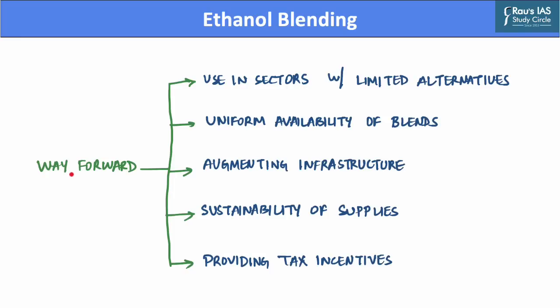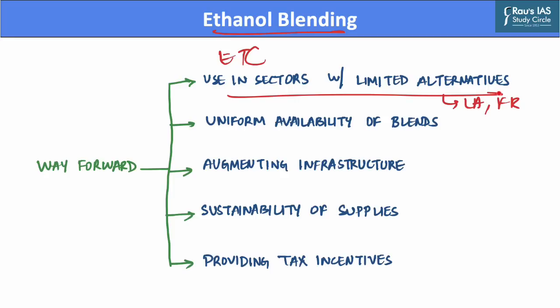Now, there are many measures that need to be undertaken in order to promote ethanol blending. And in this regard, the Energy Transition Commission recommended that biofuels should be prioritized for use in sectors where there are limited low carbon alternatives. For example, in long haul aviation as well as the freight road segment, wherein complete electrification will take longer to achieve, these sectors can be encouraged to use ethanol blended fuels.